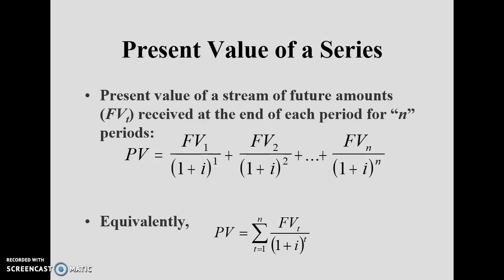The formula will remain the same, but it will be extended over the number of time periods. If the number of time periods is equal to 5, you take the power of year 1, then 2, 3, 4, and 5, up to n years, and after that you sum up. This formula can be written as PV equal to the summation of t ranging from 1 to n years or months, of the future value for time period t over (1 plus i) to the power t. By summing up all the answers of these streams, we get the present value. This formula is different from the earlier one because that involved a lump sum amount, and this one involves a series of payments.